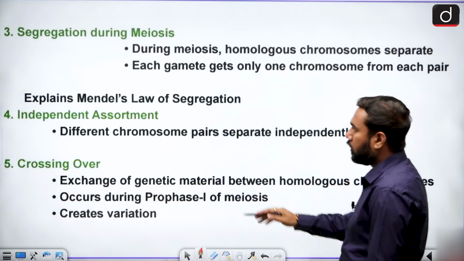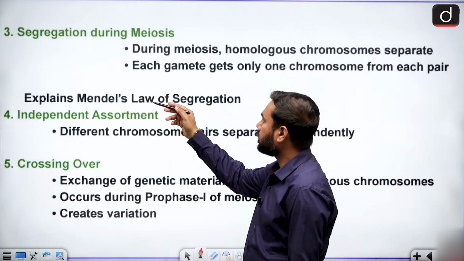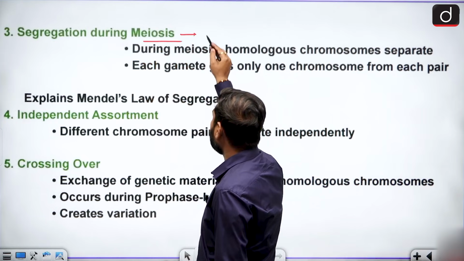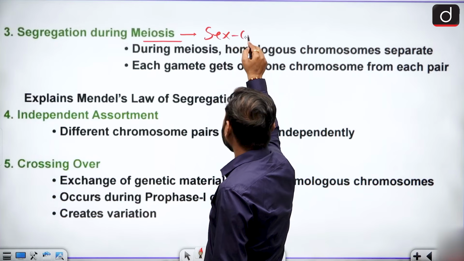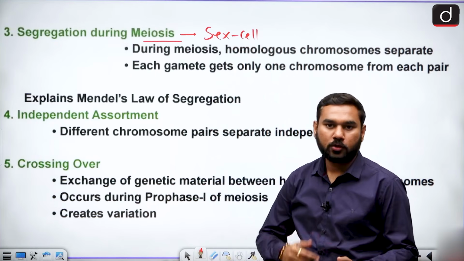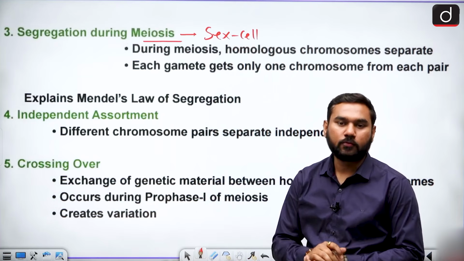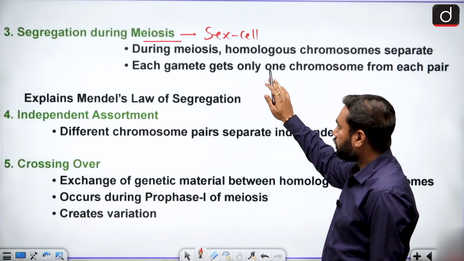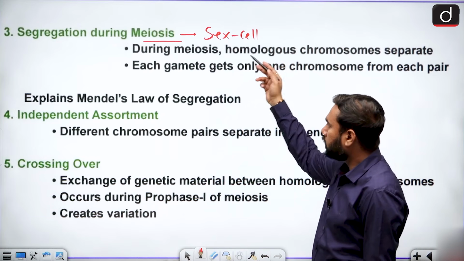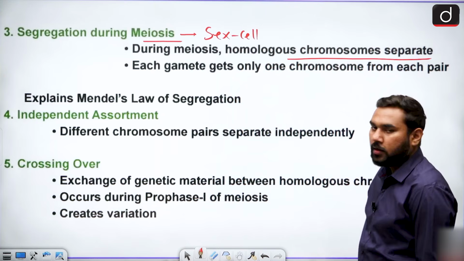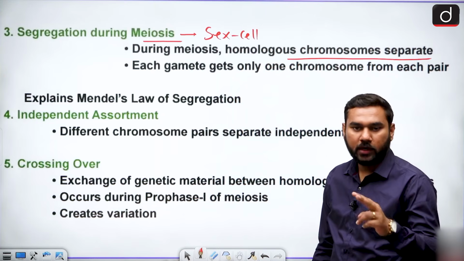Now we talk about segregation during meiosis, and you might know about it. Meiosis is the type of cell division which is done only in sex cells, or we can say sexual cells, for the production of sperm in males and the production of ovum in females. During meiosis, the homologous chromosomes are separated, meaning chromosomes are separated into half.